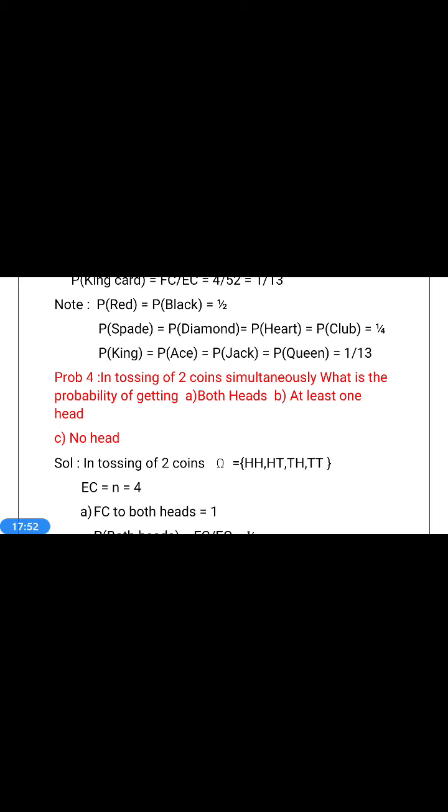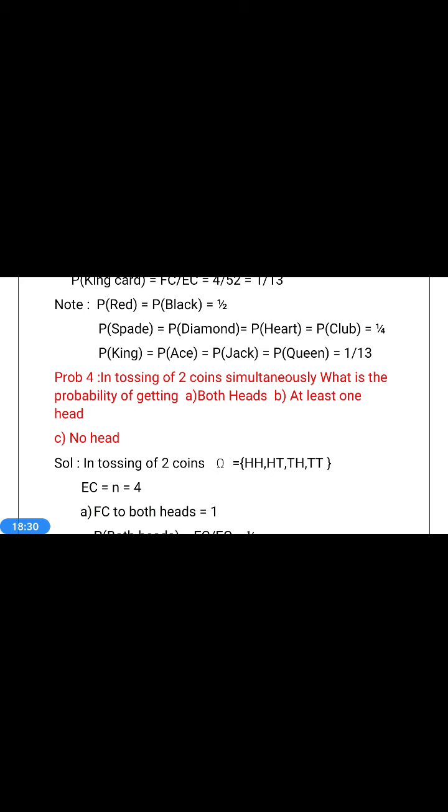Next, these 4 problems, that is single coin, single die throwing, single card drawing, single ball drawing, are the problems based on selecting one item from n items. That's why these are the problems. Now we go to 2 coin tossing, 2 die throwing, 2 cards drawing, 2 balls drawing. These problems will be discussed in the next case. So the first problem, number 5, is